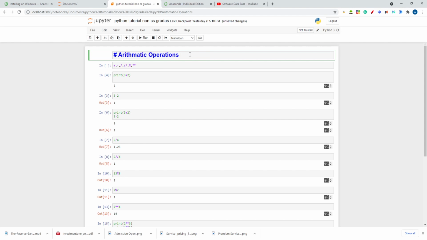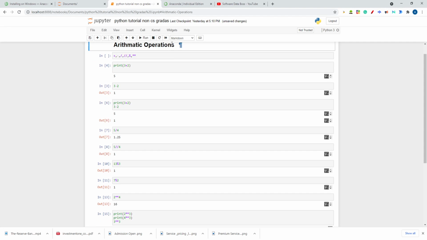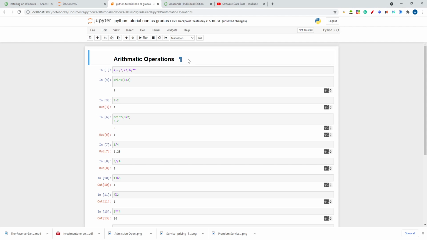If you want to run this particular cell, you just have to click on the run button, or you can use the shortcut key, which is Shift plus Enter. Just hit Shift plus Enter and this will be executed. Okay, now this cell is there.